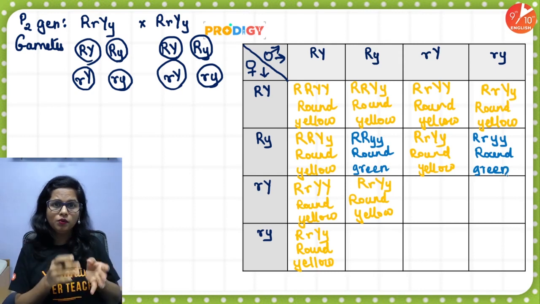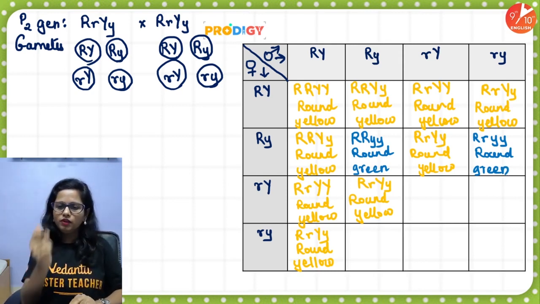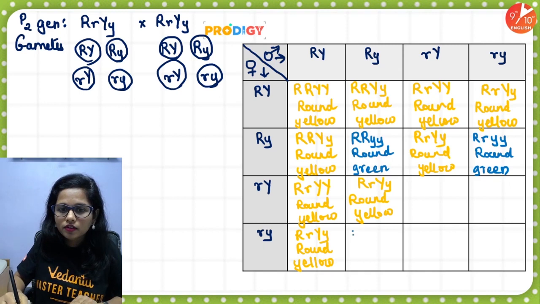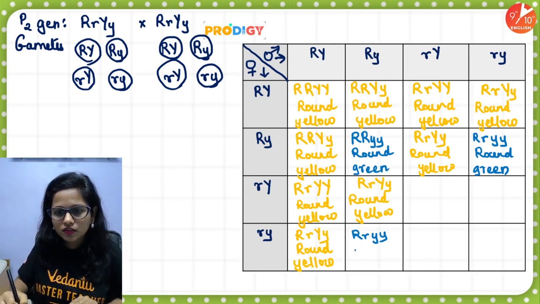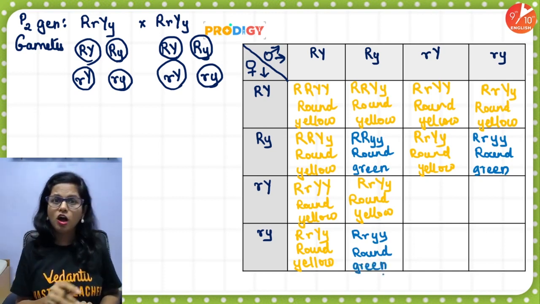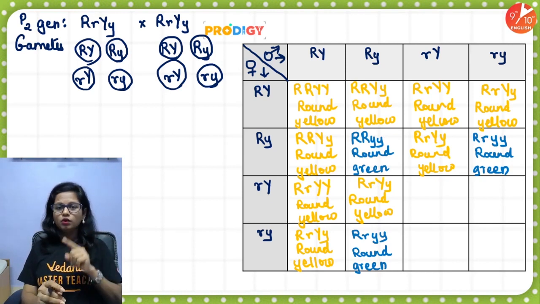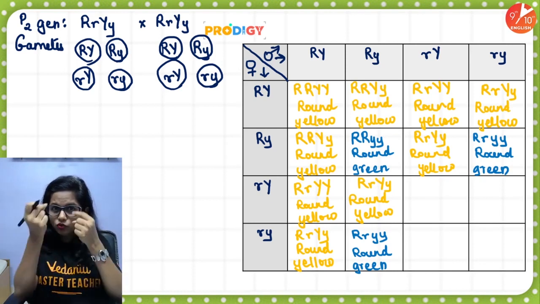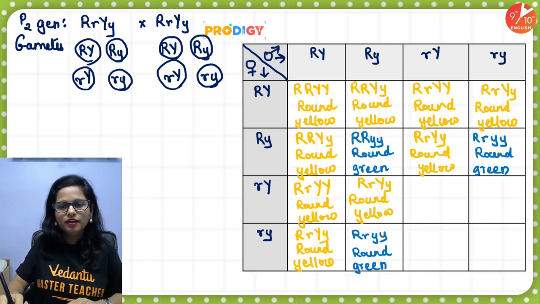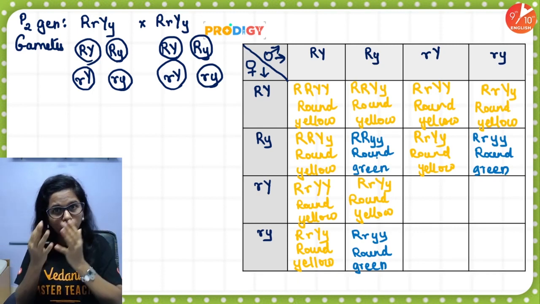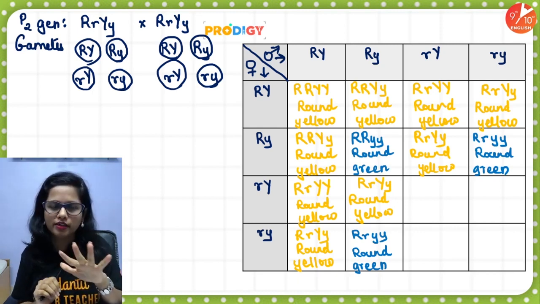So round green. Okay. Now let's fill in this empty box. Capital R, small y. Now people, this is round green again. So how many round green? 3. 1 inside the right angle triangle and 2 outside the right angle triangle. Right? So round green and round yellow. So 2 phenotypes we have already obtained.